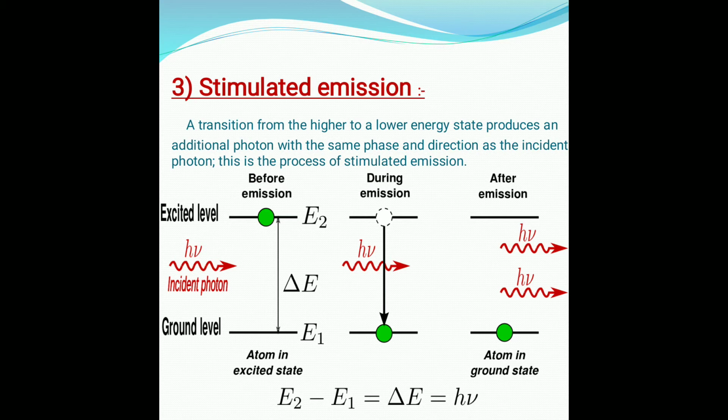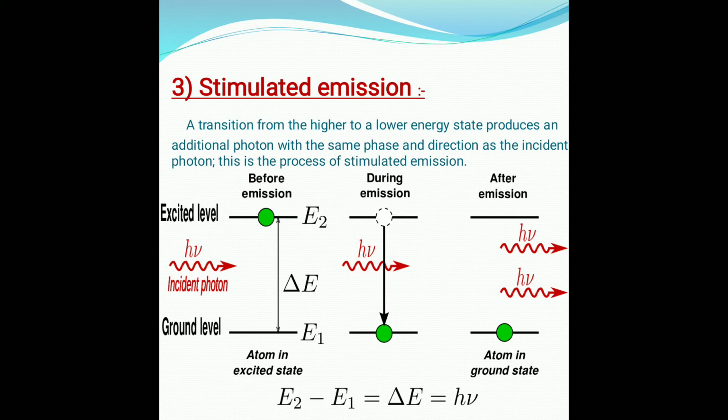But in stimulated emission, external triggering is required with appropriate frequency, so that the transition from higher to lower state occurs at that particular frequency. In other words, the incident radiation on a particle in an excited state stimulates the emission of similar radiation by transition to a lower energy level.